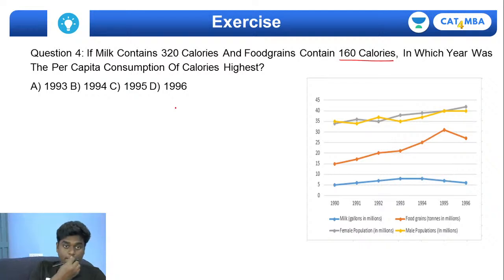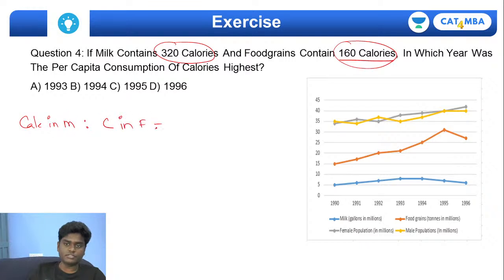So if that is the case, if you see this, if milk contains 320 calories and food grains contain 160 calories, so what is the ratio of calories in milk to calories in food grains? If you see, it's going to be 320 is to 160. This will exactly give you 2 is to 1, right? The ratio is 2 is to 1.